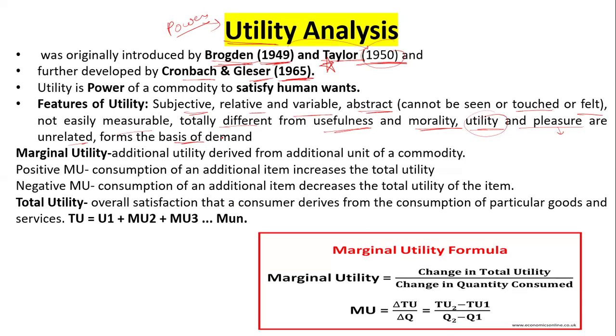Now the utility we are going to study is marginal utility. I have already told you the meaning of marginal in the previous lecture. Again, marginal is nothing but additional. Additional utility. If you consume a gulab jamun, you are satisfied. If you consume another, you are satisfied more.